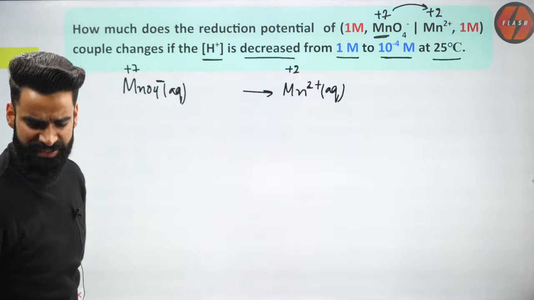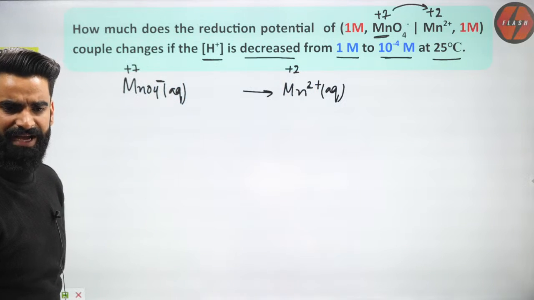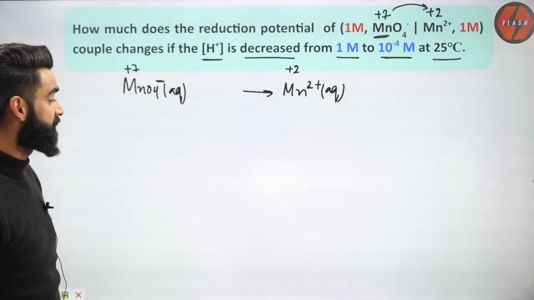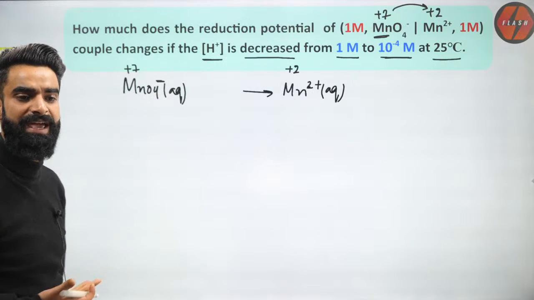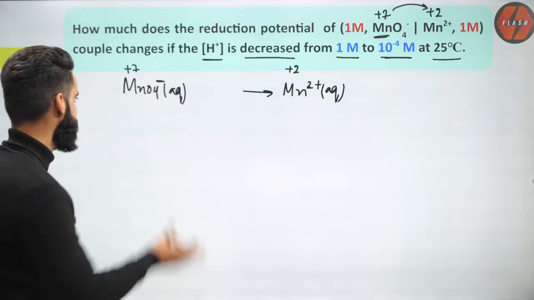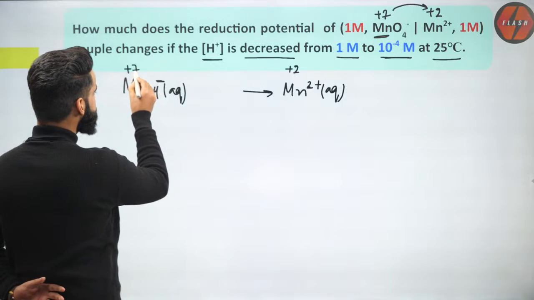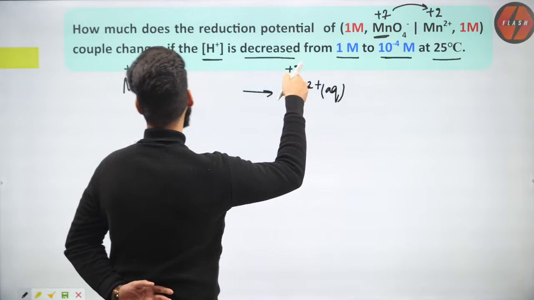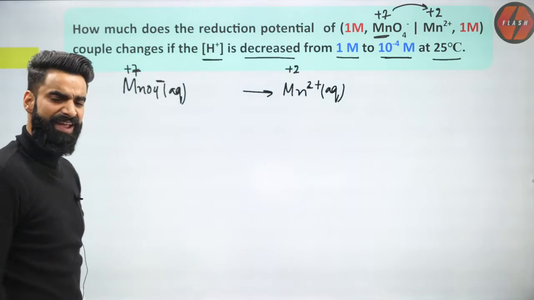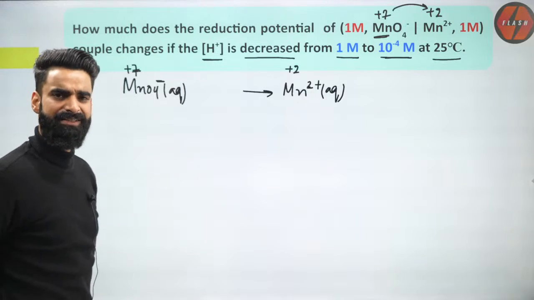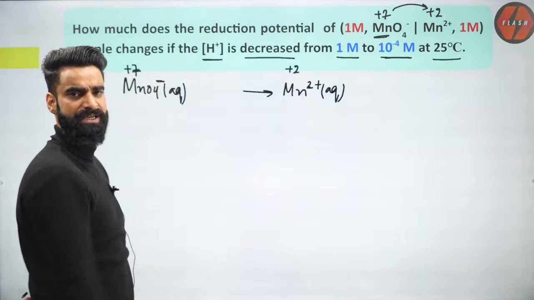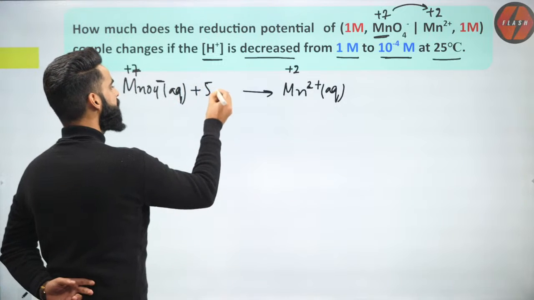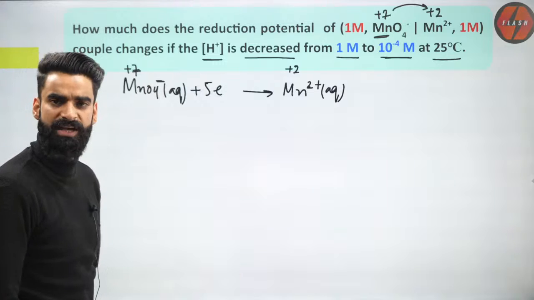In the reduction reaction, there must be gain of electrons, right? Now the first thing, how many electrons are being gained over here in this reaction? Have a look, guys. The oxidation state over here is plus 7 and over here it is plus 2. This plus 2 is the final oxidation state. This plus 7 is the initial oxidation state. The change in oxidation state is final minus initial. The change is coming as 5. So 5 electrons are being gained over here by this MnO4 negative.